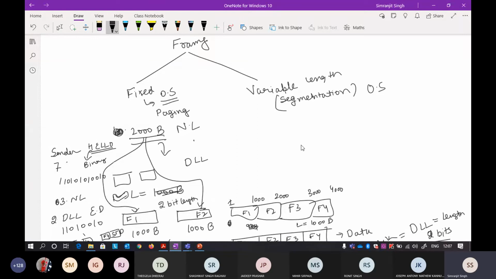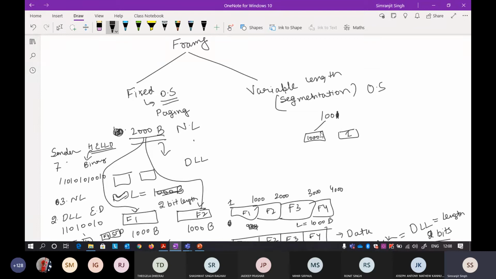Now what happens in this variable length framing: suppose your data is 1001 bits. You do not have to declare any length field or something like that. You just take this data and divide it into 1000 and 1.